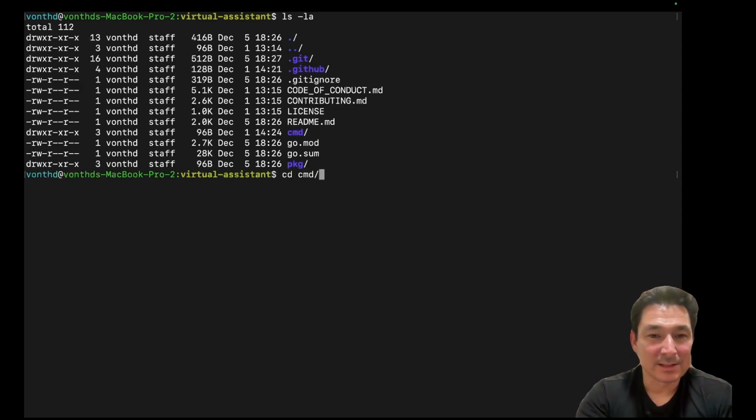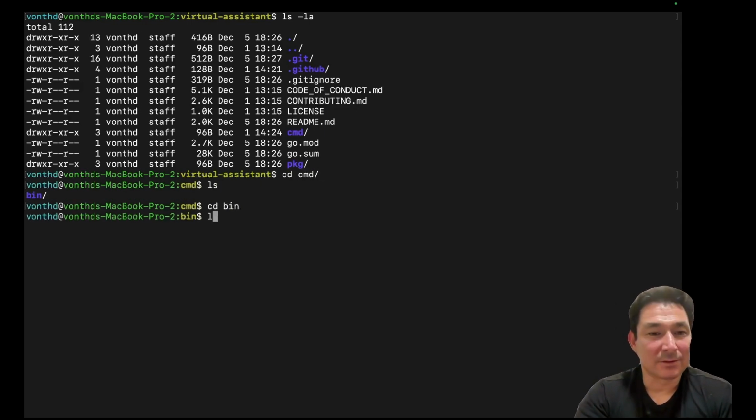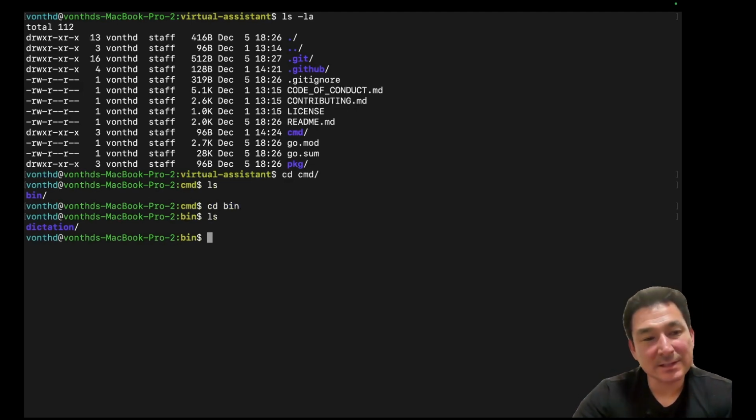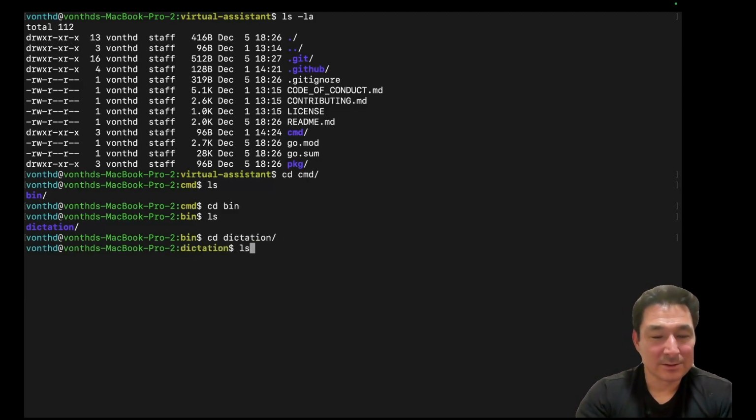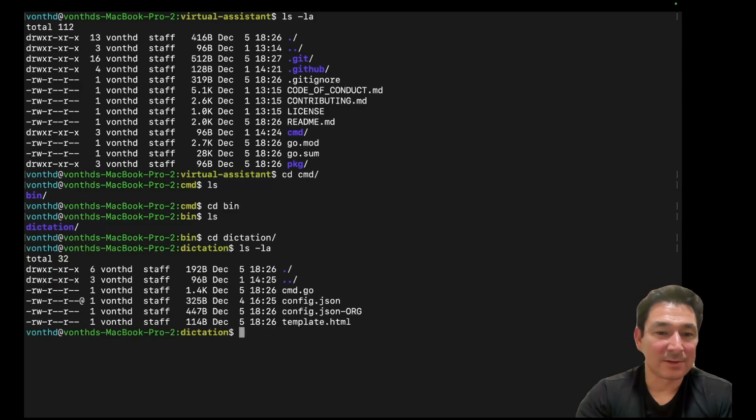So if we go into the cmd folder, go into bin, which is our binaries that can be generated in this project, you'll see that there's dictation. So this is the virtual dictation assistant, or the virtual scribe application. So if you go into dictation here, you'll see a number of things. The first thing you want to do is to configure your own JSON file. So this is going to have things such as